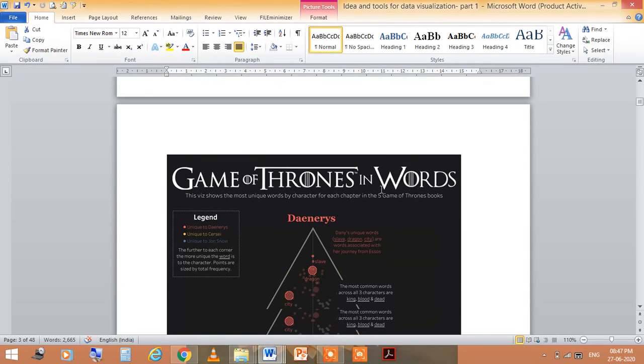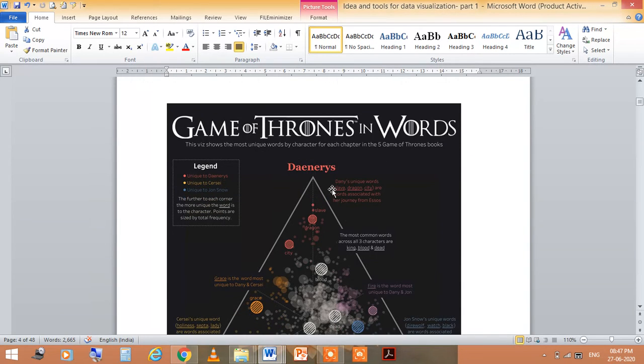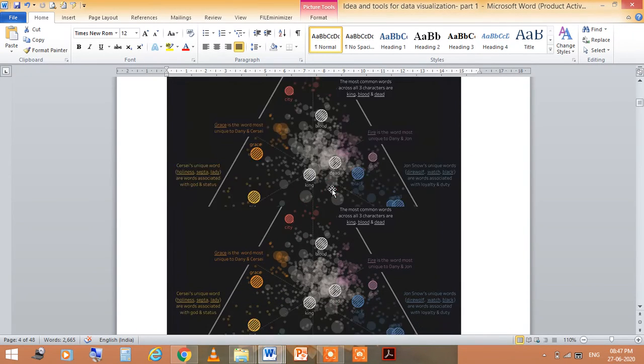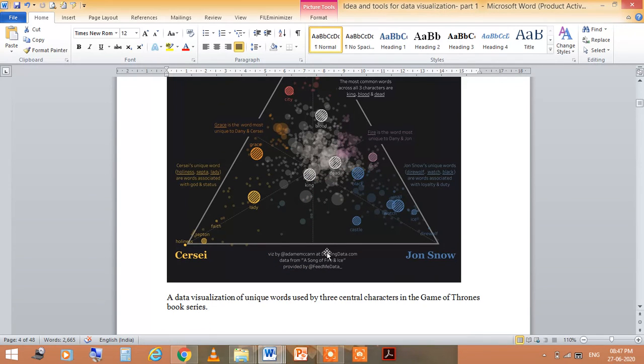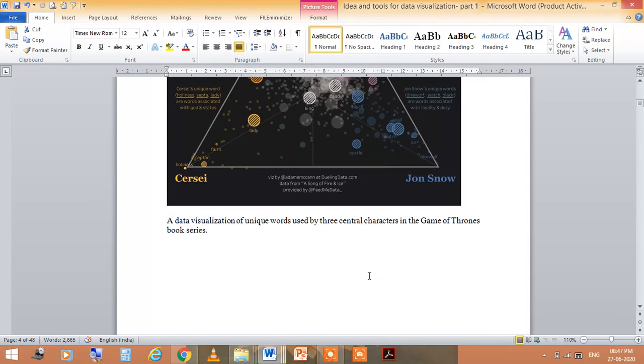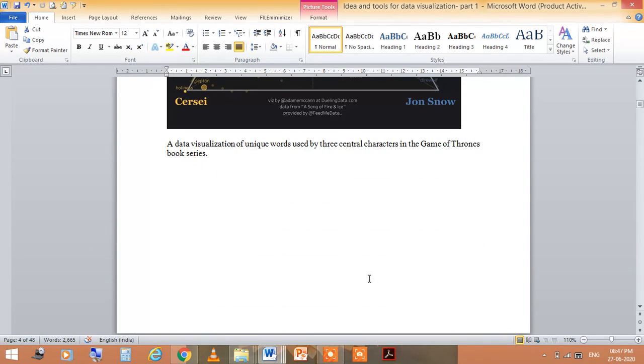Data visualization examples: this is Game of Thrones in words. This is a visualization of unique words used by three central characters in the Game of Thrones book series. So this is all about ideas and tools for data visualization, part 1.